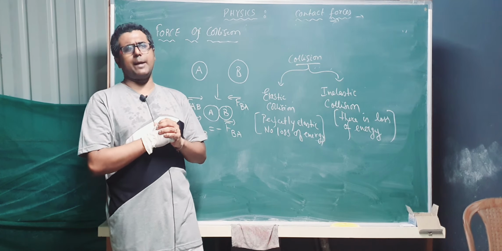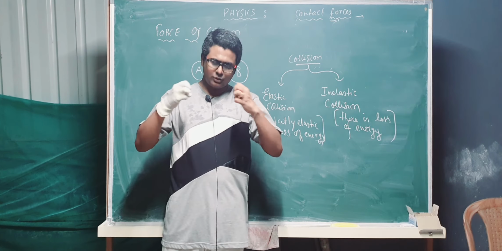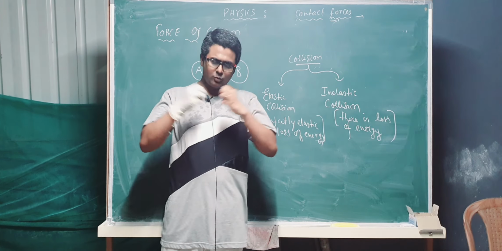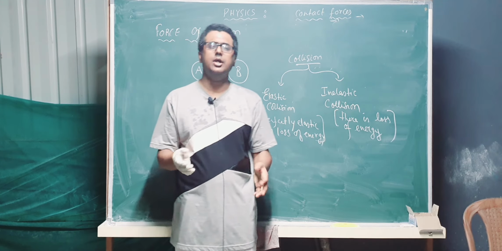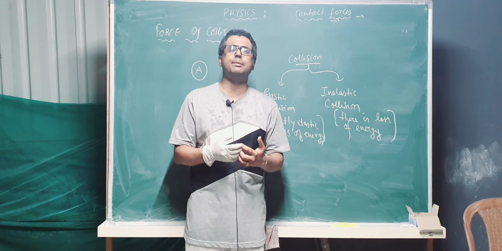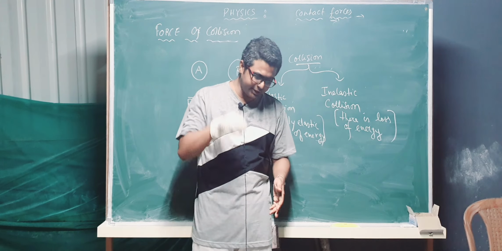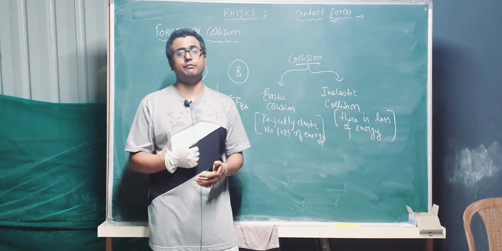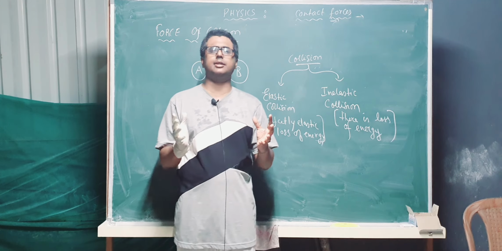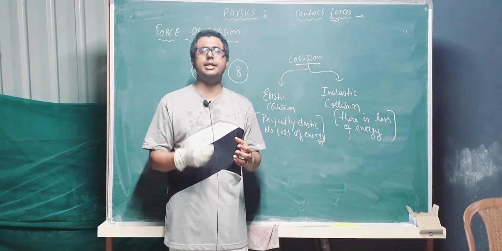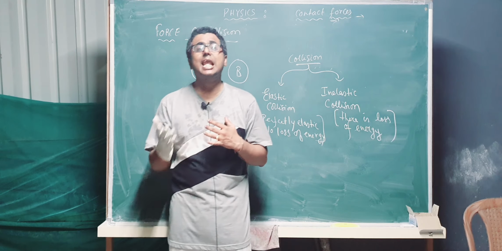When elastic collision happens, elastic collision means whenever two bodies collide, like I have taken a ball, I have put on the ground. So definitely from this height, if I put on the ground, it is not going to come up to this height. Definitely it is not going to come out. You can try this many times. I think everybody has tried this already. What is the reason? Because it loses some energy due to friction, due to loss of energy while it hits the floor, due to loss of energy in air, okay, due to friction of air. So all these factors coming together making the collision ineffective or inelastic, okay.